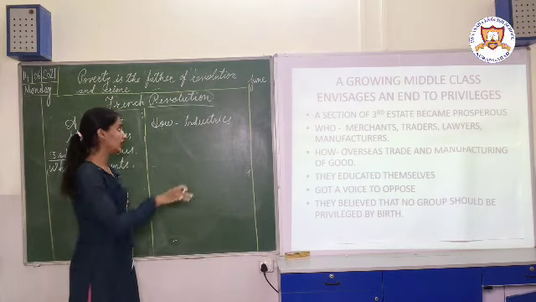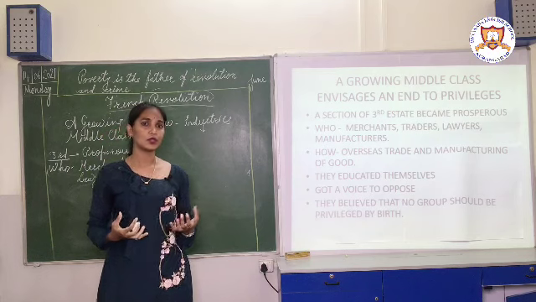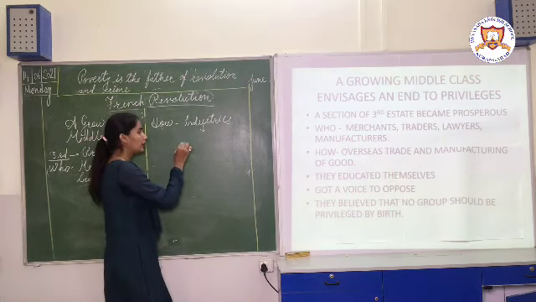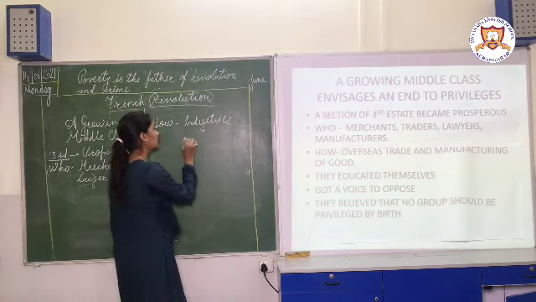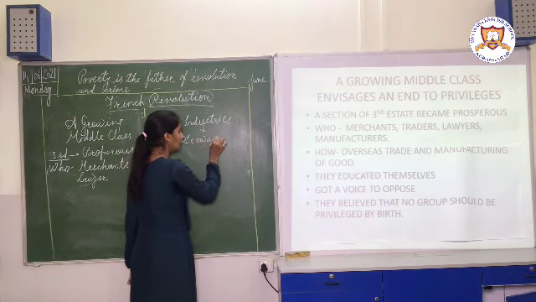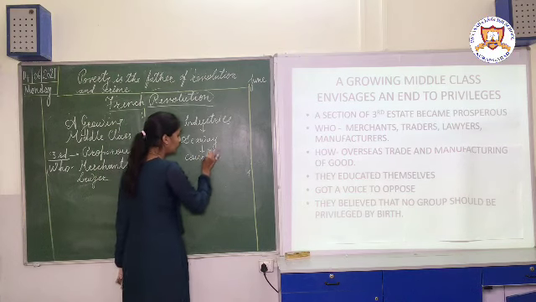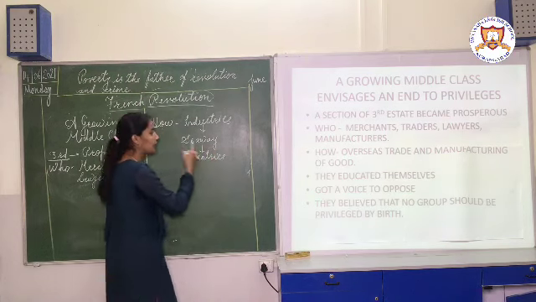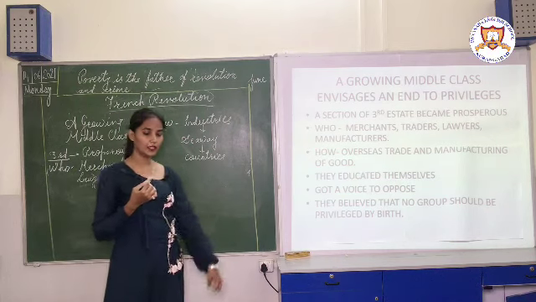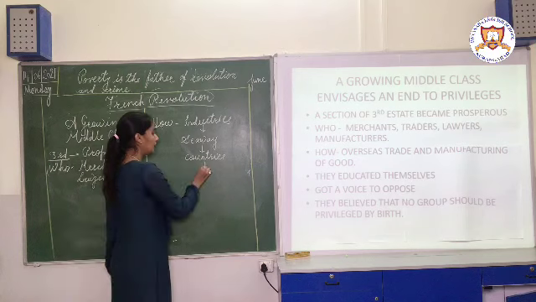And when they established the industry, whatever goods they were getting from that industry, they were transporting to other countries by using the seaway. By using the seaway, that good was transported to other countries, and in this way they became prosperous, they started getting money.